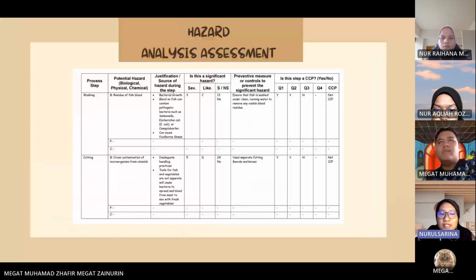So the fourth step is cutting. The hazard that happens during this step is cross contamination of microorganisms from utensils. This happens when there is inadequate handling practice. Tools for fish and vegetables should be separate to prevent this hazard from happening. This hazard is also not a CCP. Next.